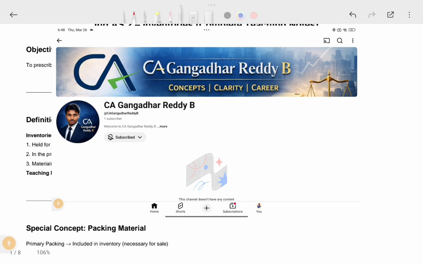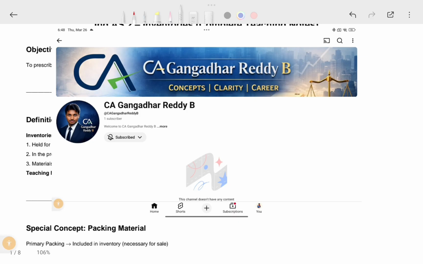Today we are starting one of the most important and fundamental standards, Ind AS 2, that is inventories. Before we begin the technical concepts, let's first understand why Ind AS itself is important. Ind AS is not just another set of accounting rules, it is India's version of globally accepted accounting standards aligned with IFRS. This means whatever you learn here is not only useful for your exams but also directly applicable in real world financial reporting, audits, and corporate practice.